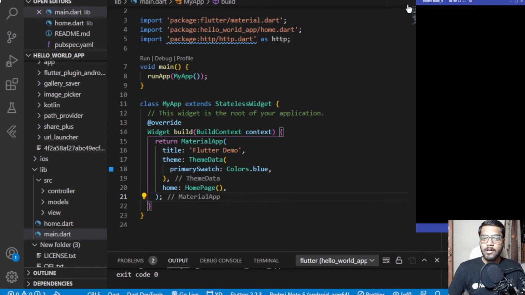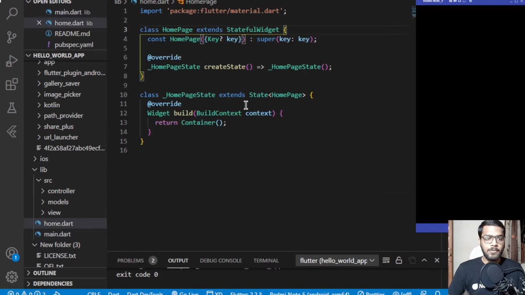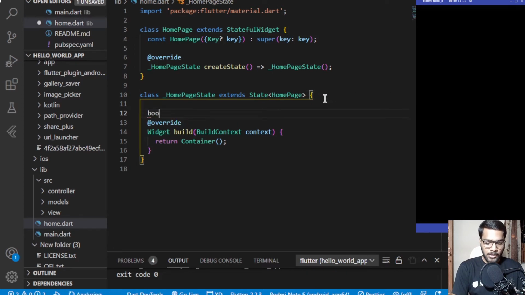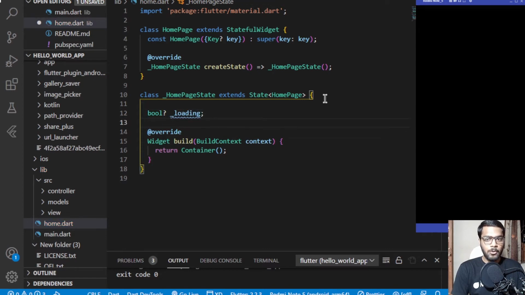Now let's start working on the home page, the home.dart file and the home page stateful widget which we have created. So inside this, what we need to do is we need to create some variables at first, and we need to create some functions as well. So I'll start creating each of them. The first one would be a bool, and it needs to be null at first, so that's why I'm adding a question mark. The name of it would be loading.